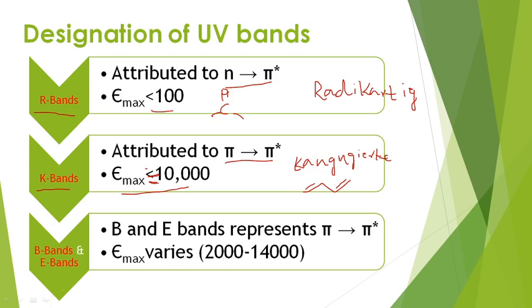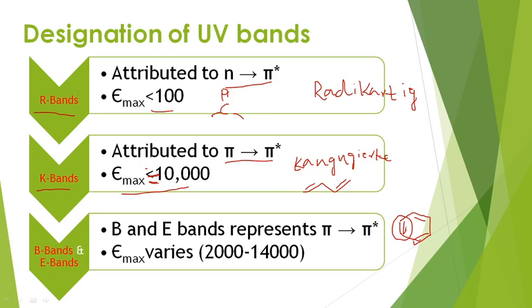Now, come to the next category, that is B bands and E bands. If you are having an aromatic system which contains a benzene ring, in the benzene ring you are having double bonds, localized in the ring. Each part is nothing but an ethylenic double bond. How many ethylenic double bonds are present?